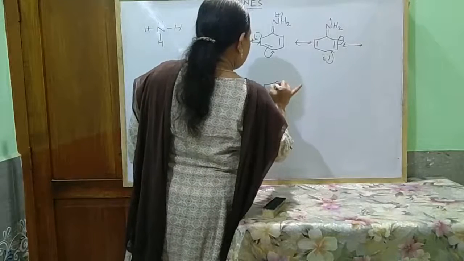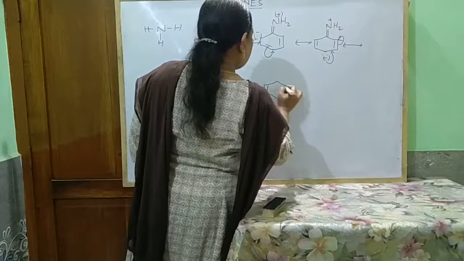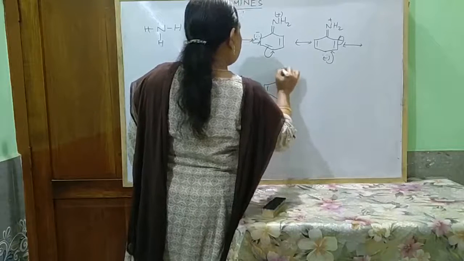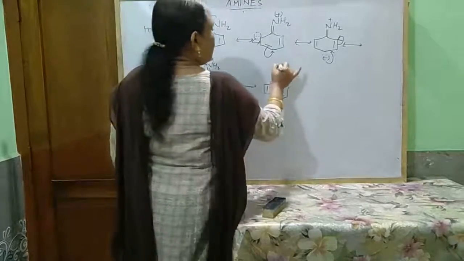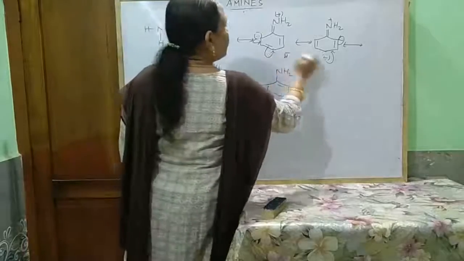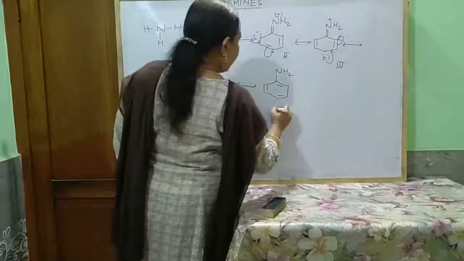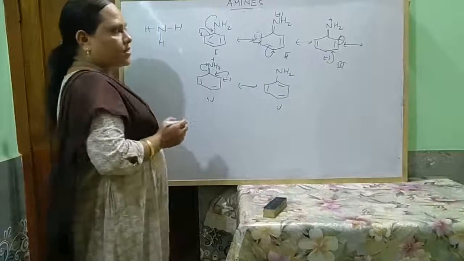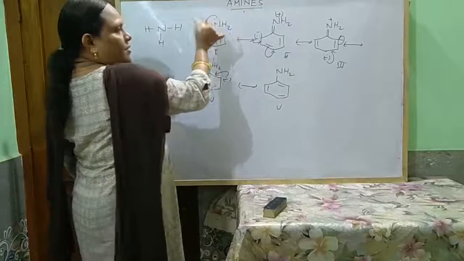So the resonance structures of aniline, NH2. So this is 1, 2, 3, 4 and 5. Among the 5 resonance structures, there is a lone pair of electrons on the nitrogen atom only in structure 1.